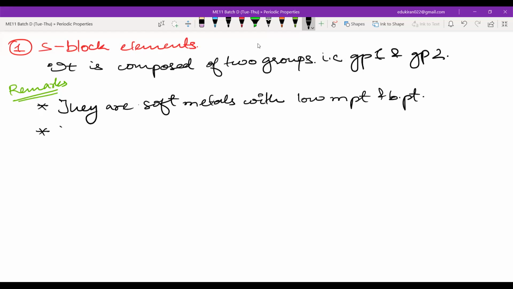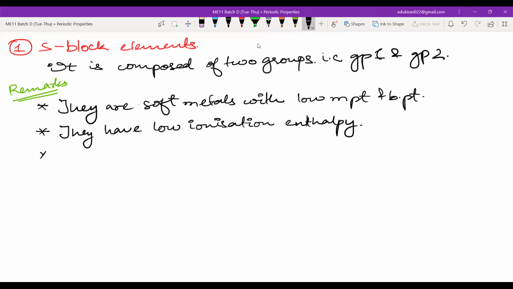Now, they have low ionization enthalpy. Ionization enthalpy is one of the properties that we are going to study, and we will also look at why they are low.